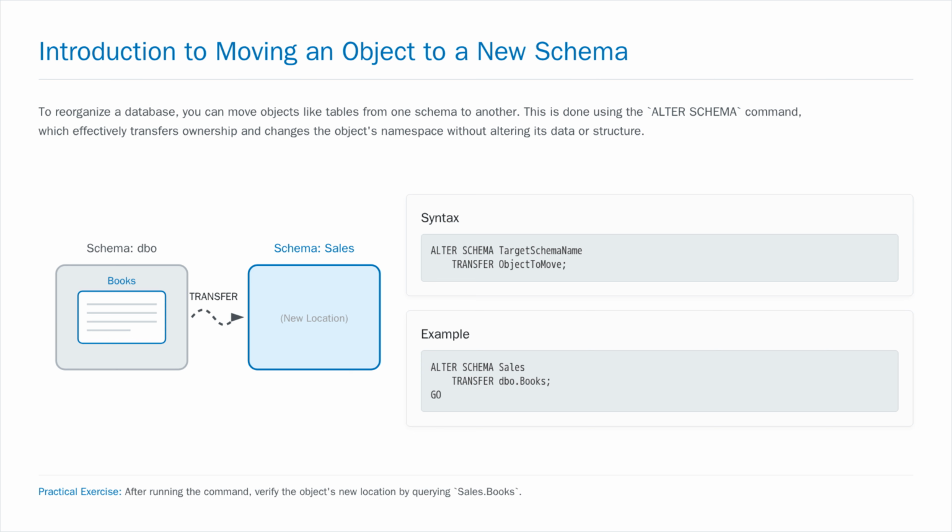Now, to move our existing books table from the DBO schema to our new sales schema, we use the alter schema command. The syntax is alter schema, followed by the target schema name, then transfer, and finally the object you want to move, specified by its current schema and name. So it's alter schema sales transfer dbo.books. After running this, the table will be known as sales.books.